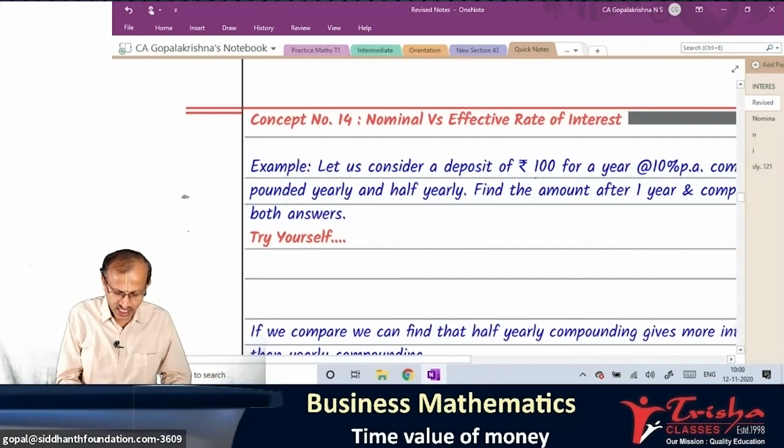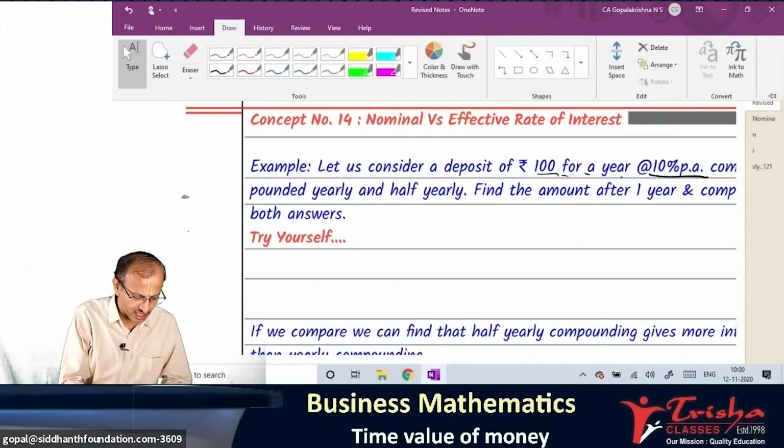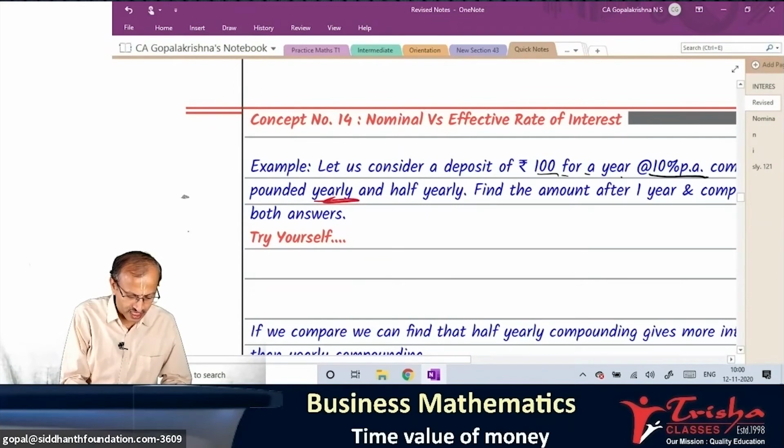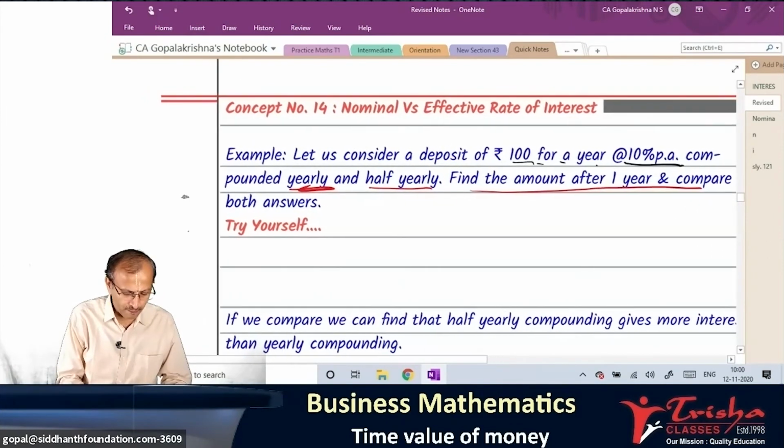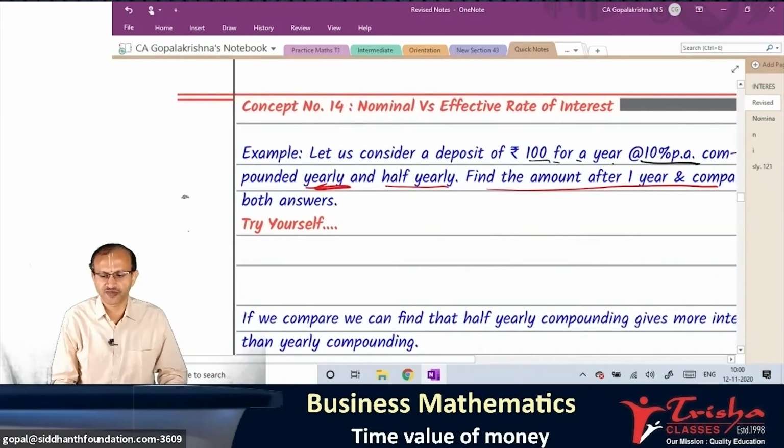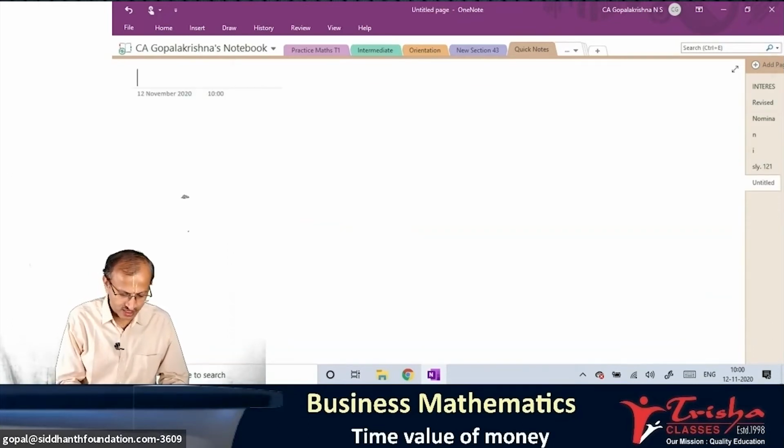Let us consider a deposit of 100 rupee for a year, 10% per annum, compounded yearly and half yearly. One case yearly, one case half yearly. Find the amount after 1 year. Compare both the answers. Shall I do the working? Okay.